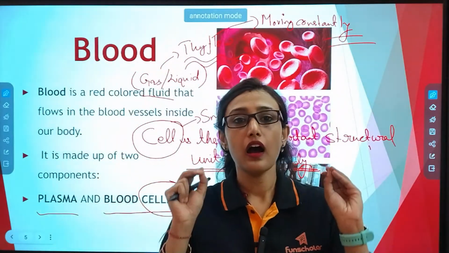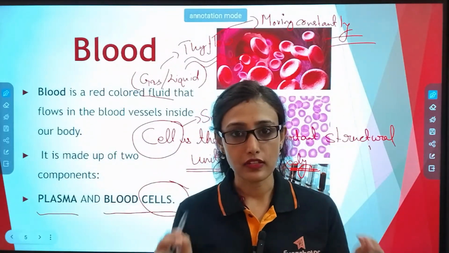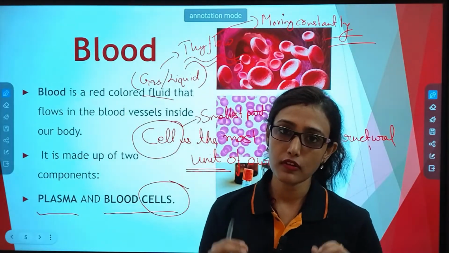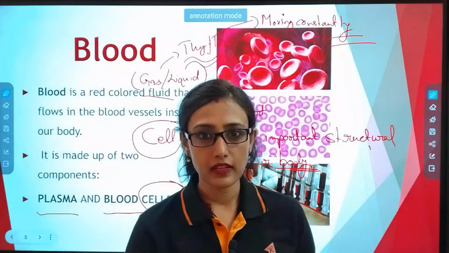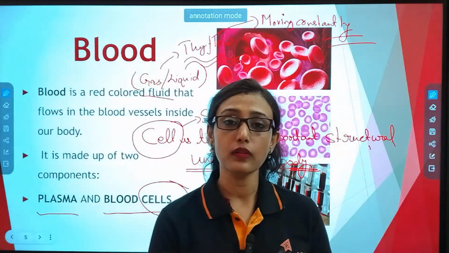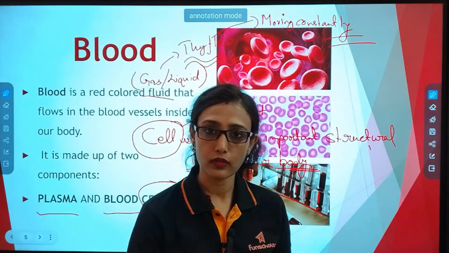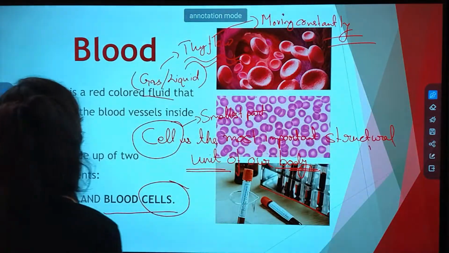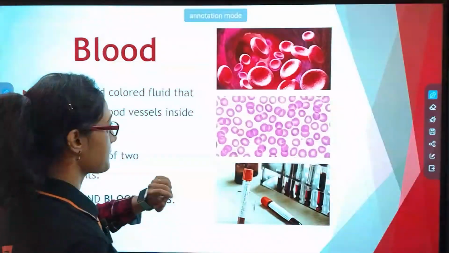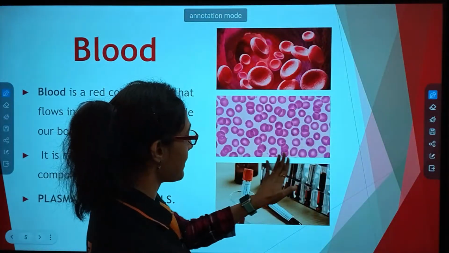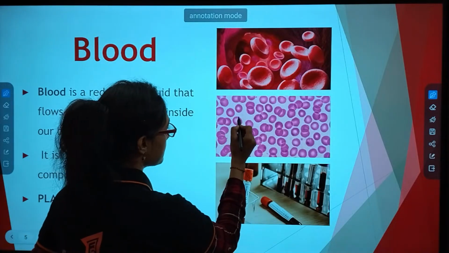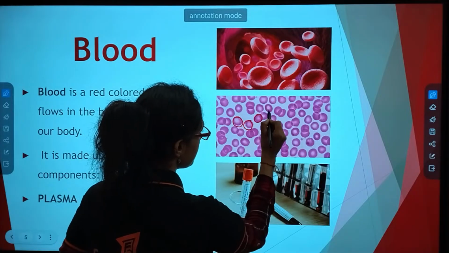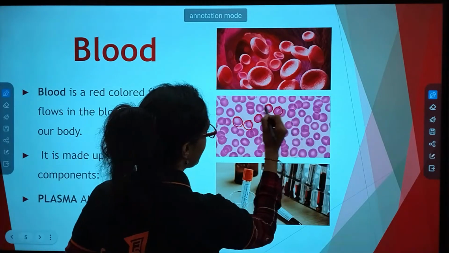So, if I say your liver is made up of different kinds of cells. Again, the heart is made up of different kinds of cells. Your skin is made up of different kinds of cells. A cell is such a minute structure that it can only be visible under a microscope. Now, if I say blood cell, look at this picture. Under the microscope, this appears one cell, two, three, four, five.